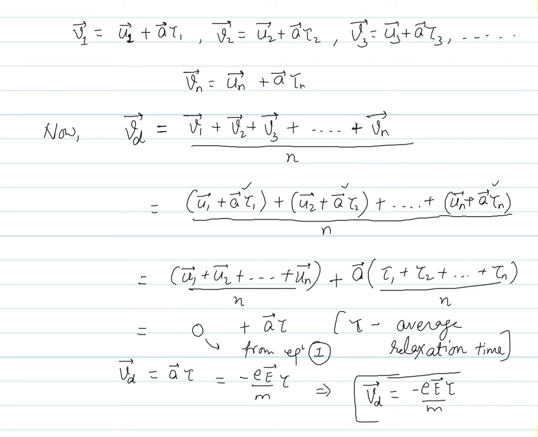Getting it? Understood? This is a very important relation. What does this minus sign indicate over here? As it is a matter of electrons, obviously these are negative charges, so the drift velocity will appear opposite to the direction of electric field.